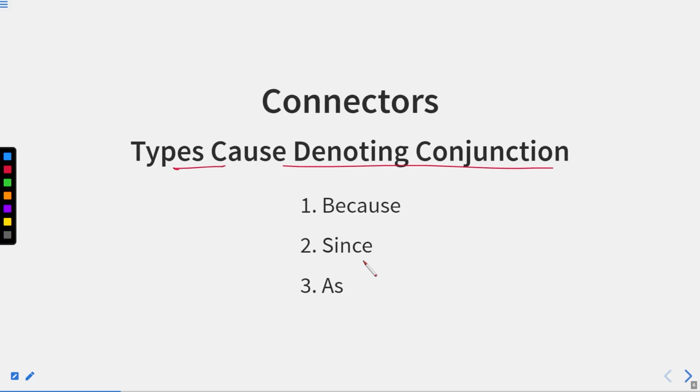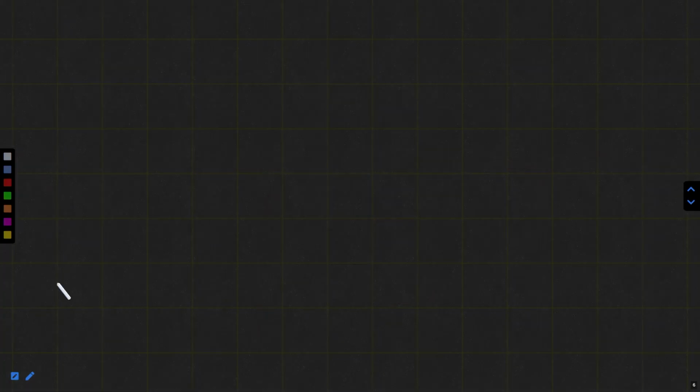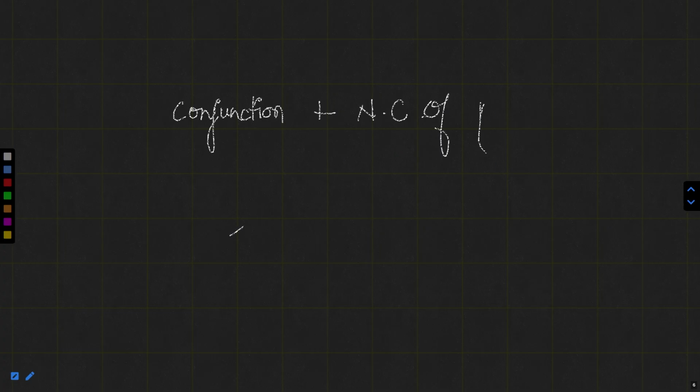Now types of cause denoting conjunctions, what are these? Because, since, as, so, all these are cause denoting conjunctions. Now we are talking about conjunctions first of all. As I told you, whenever we have a conjunction in a sentence, the verb or the pronoun which is following it should be in nominative case, or you need to write the entire sentence.